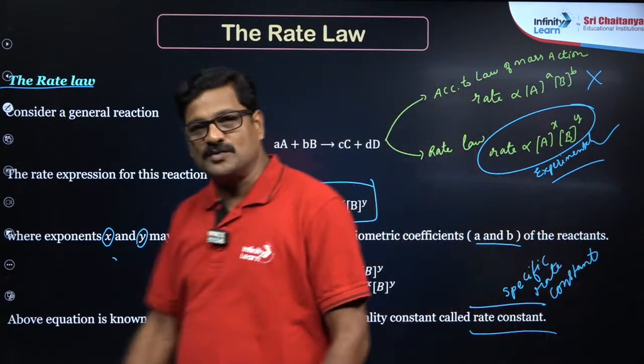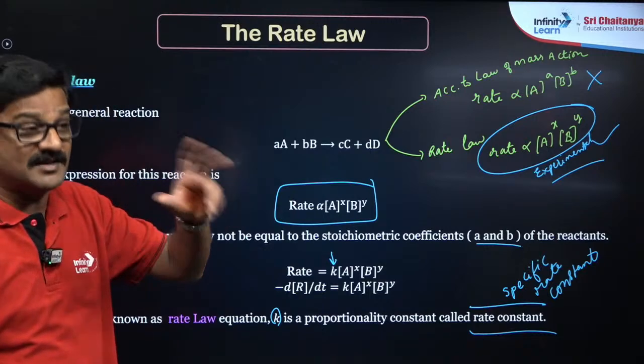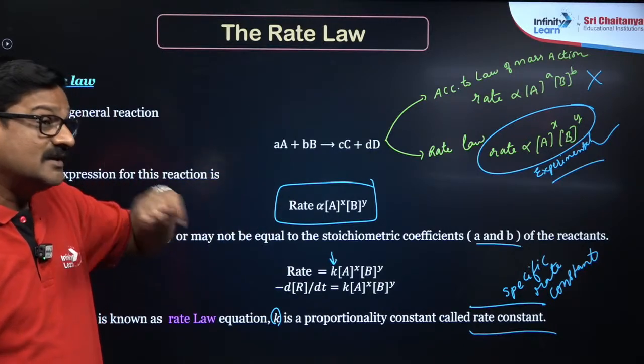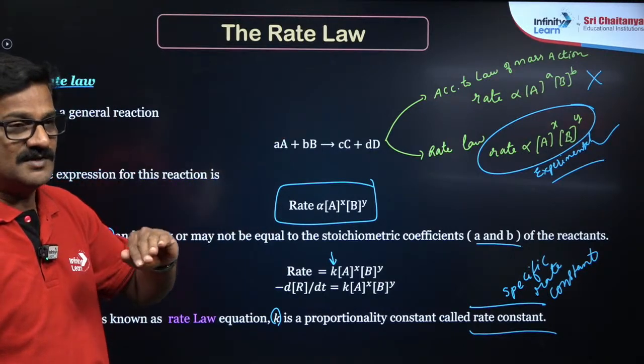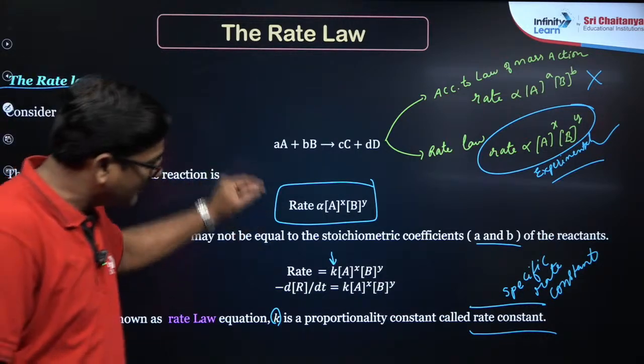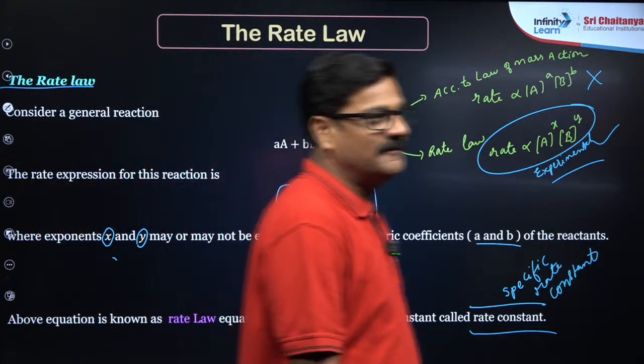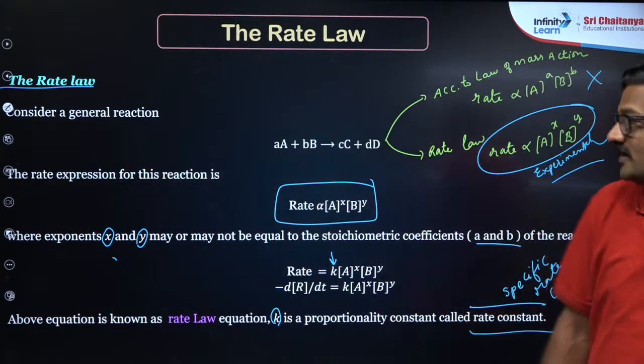Now I just want to say, by looking at the value of this specific rate constant, we can tell how fast the reaction is going. So as the speed of the chemical reaction increases, the value of k increases. That's a very important point.